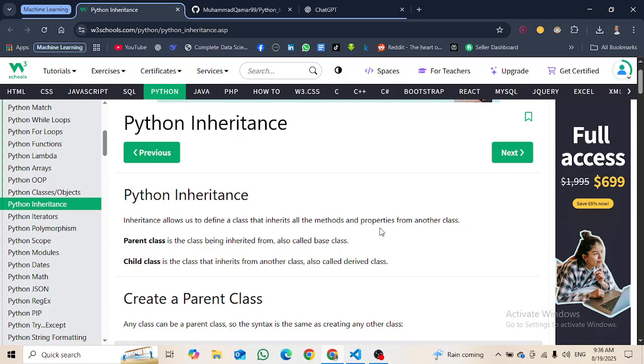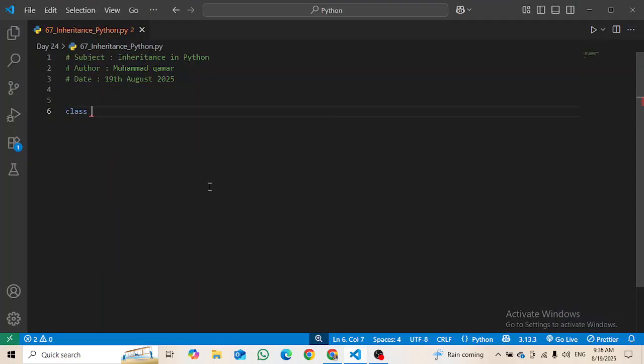So what the W3Schools website is trying to teach us is that we can make a class, which we already know how to make. Let's say this time I make it as Father, and for right now I'm just writing the pass keyword.